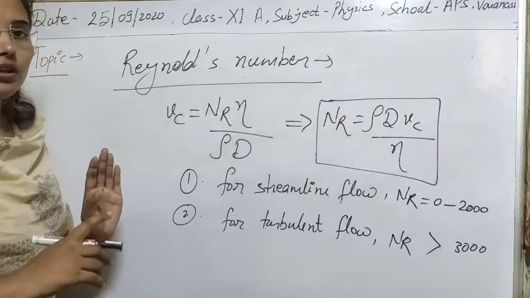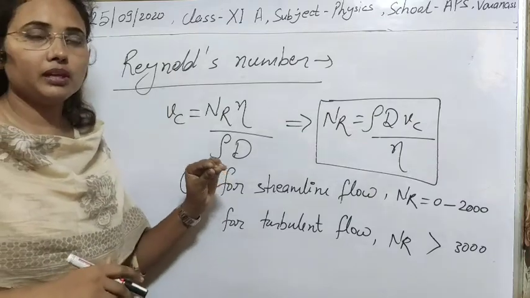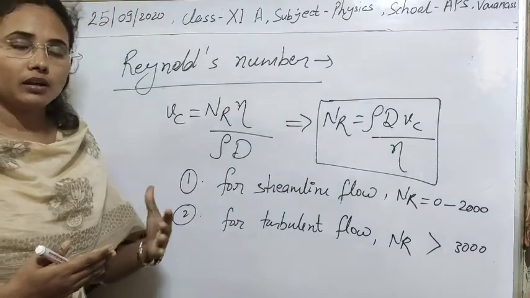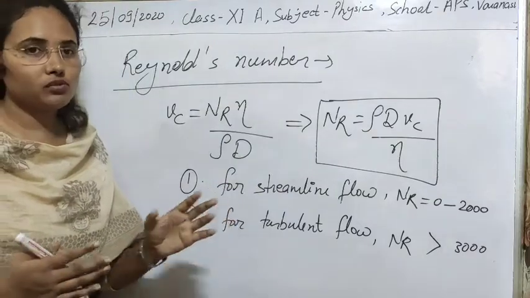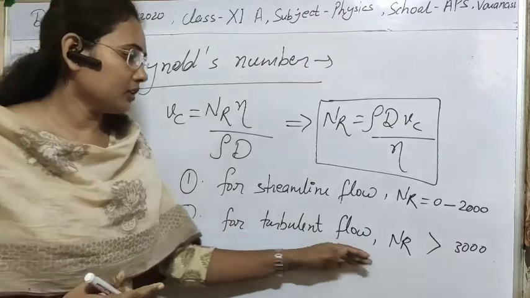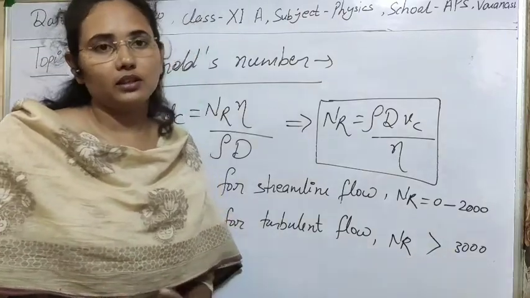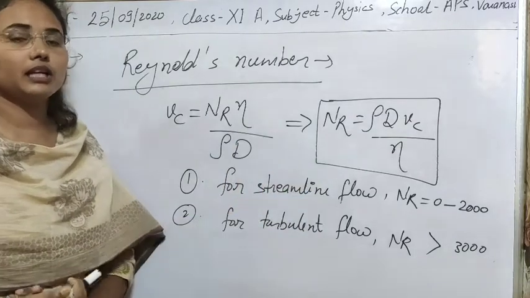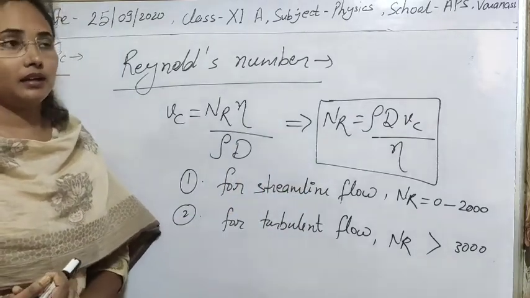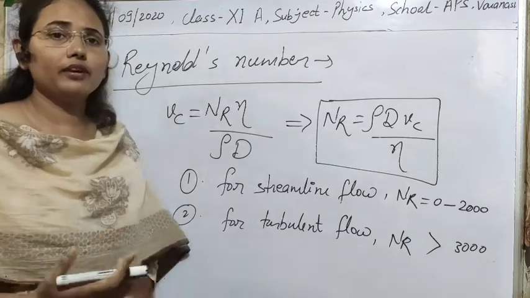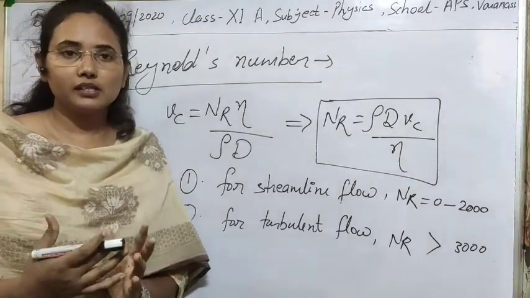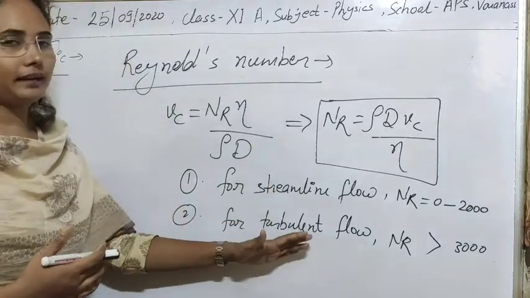Above 3000, streamline flow becomes completely unstable, meaning it becomes completely turbulent. So for turbulent flow, nR is greater than 3000. By knowing this number, we can easily tell whether the flow of fluid will be turbulent, streamline, or a mix of turbulent and streamline.